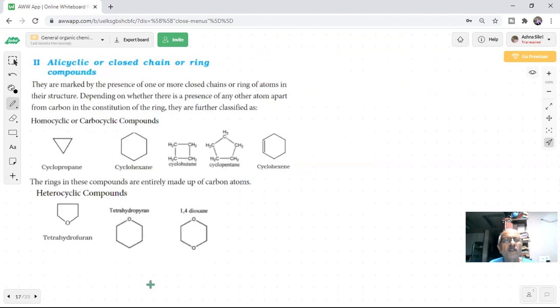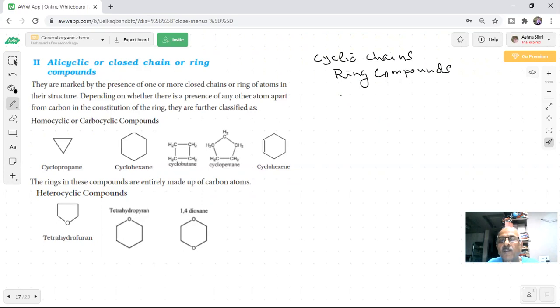I'm coming to the next part of it. Cyclic or closed chain or ring compounds. Now, ring. See, carbon has the ability to form rings. This is a very important point. That's why such a large number of compounds are there. Carbon can form straight chains. Carbon can form rings, cyclic chains, which give rise to ring compounds. So there will be one or more closed chains or rings of atoms in their structure.